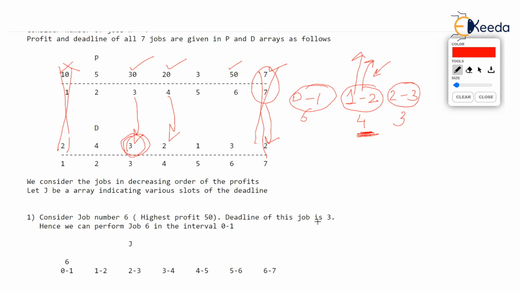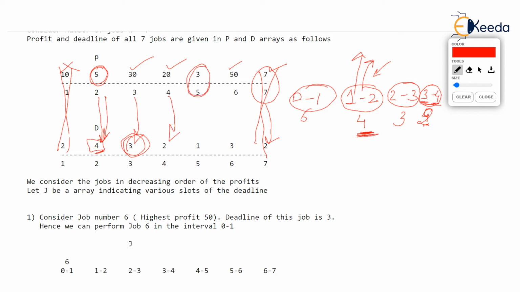Now, which job will you next take? It should be the only job remaining, which is having profit of 5. Second job. But look at the deadline. Deadline is 4. Great. Don't you see that slot 3 to 4 is still vacant? Clock 3 to 4 can be done in this period of time. Sorry, I'm so sorry. Job 2 can be done. Job 2, as you are watching, is having deadline of 4 and it can be done within that interval. You can see that we have not violated the deadline of job 2, and hence, oh, there is one more job remaining. This is now the fifth job remaining.